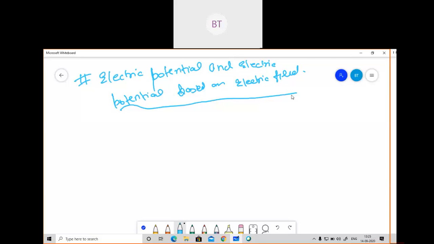Can anybody share something? Please be quick, either yes or no. I think that will not take much time. If no, then please tell no. If yes, then please try to answer it. I don't know why you are taking so much time. Should I tell what is electric potential? You don't have any idea? Okay, Aditi, yes, you are going to give the answer about electric potential?